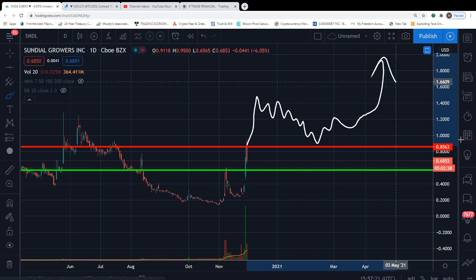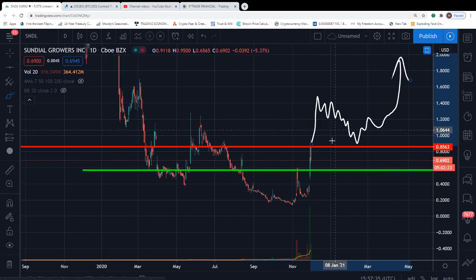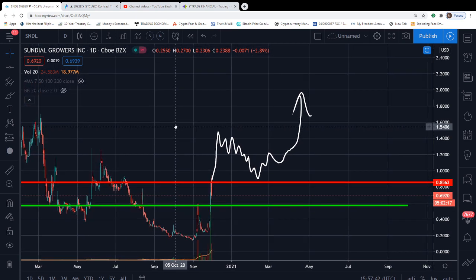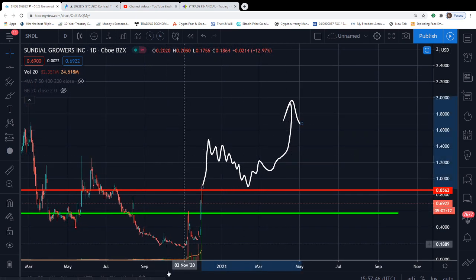And this would be the official sign that the trend is starting to shift from a downtrend. SNDL is currently, arguably, in a downtrend. Okay. And at that point, it would have the opportunity to be in an uptrend. Okay. It would be a verified uptrend at that point. But that's what I need to see in order to verify this, guys. So that's how I'm looking at the markets. Very simple approach, very practical.